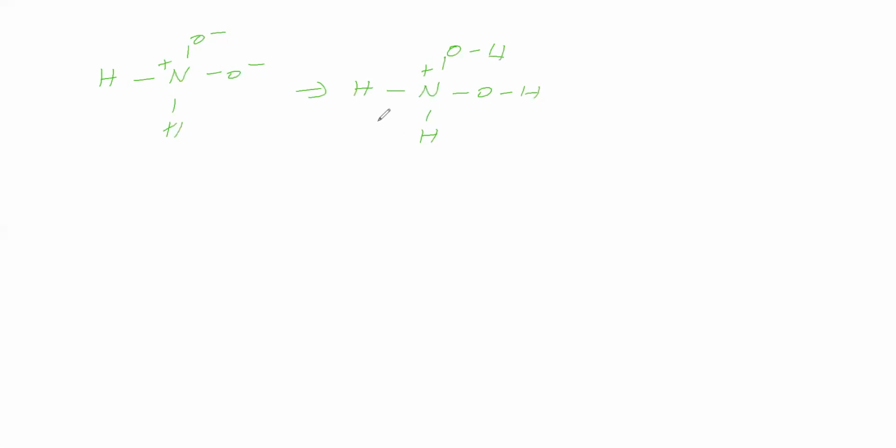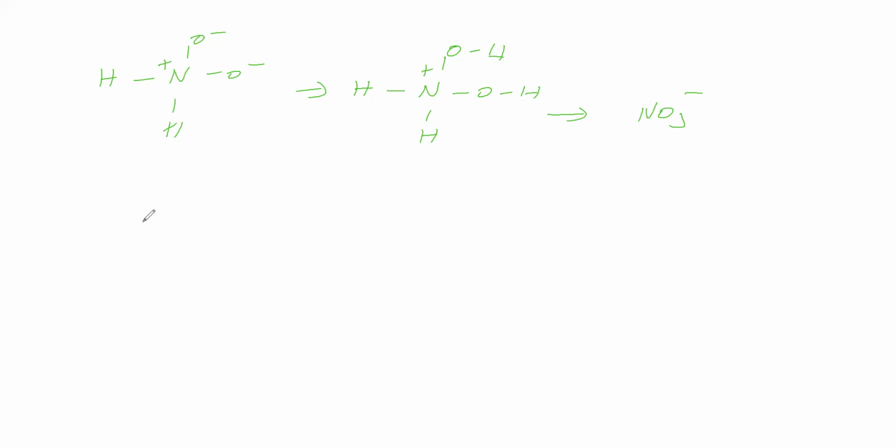Because of the acid it is H plus, and in the presence of sulfuric acid it is converted into the nitrate part, NO3 minus.